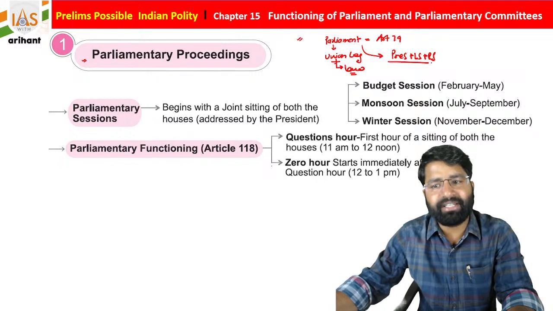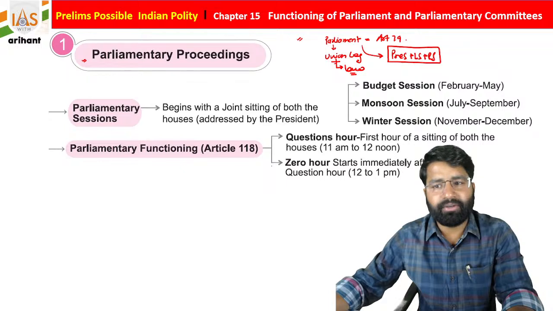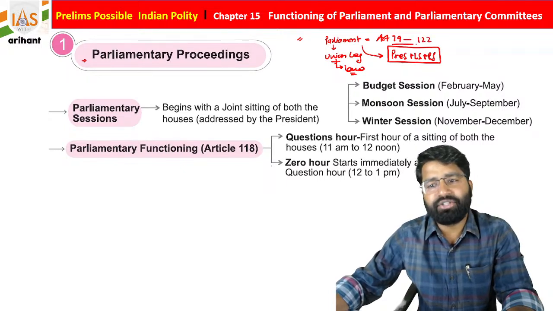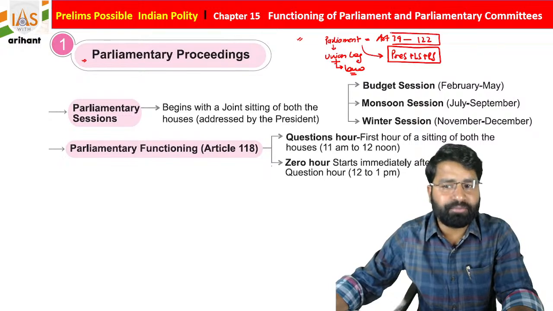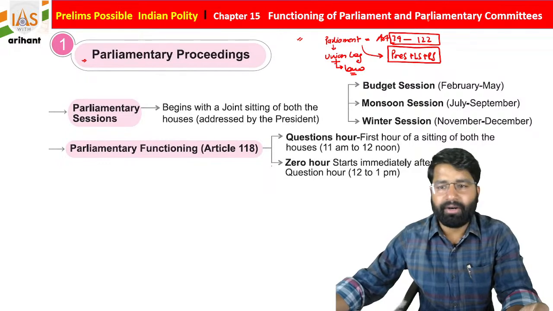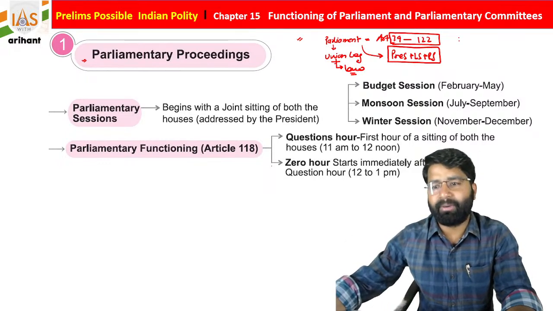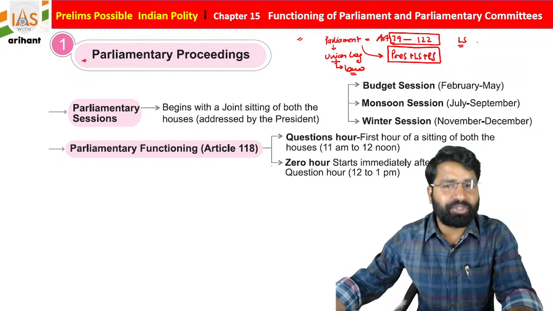These 3 bodies combined are considered the parliament. We already discussed that from Article 79 to 122 the constitution mentions the parliament, its proceedings, its functions and other activities.